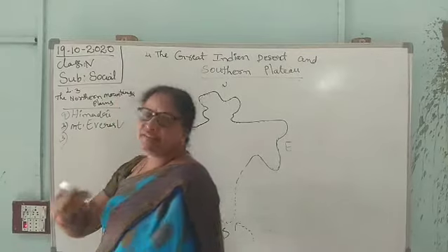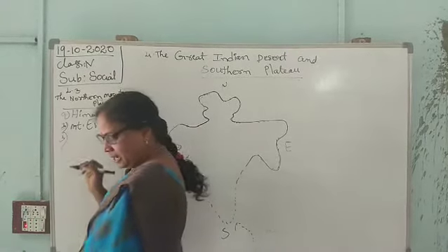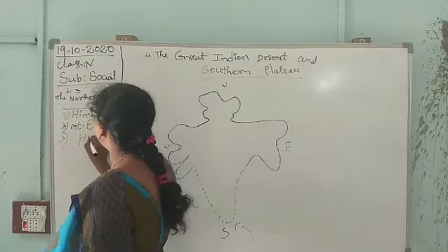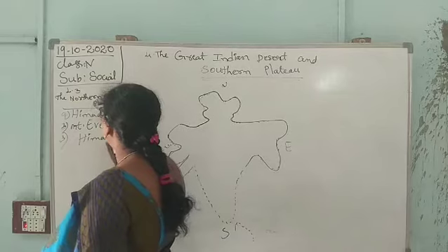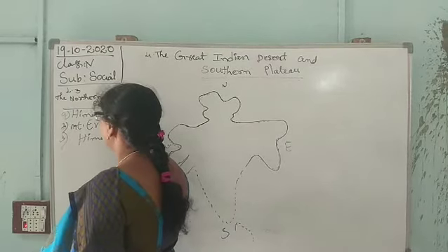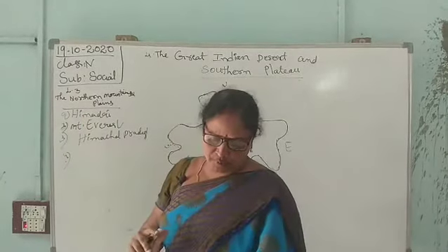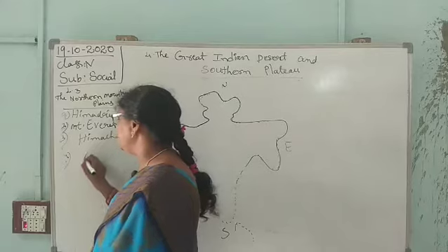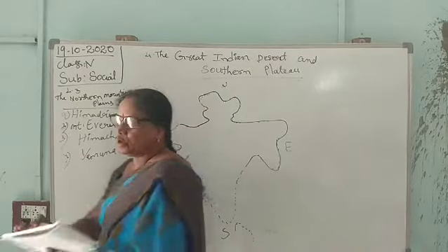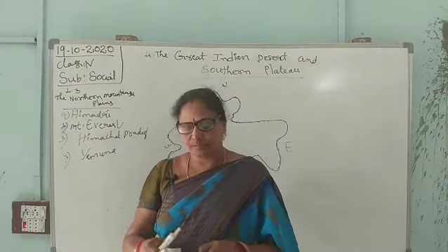Pass means the way in the middle of the mountains. It is a pass, Rohtang Pass. It is in Himachal Pradesh. Okay. And the fourth one is, which is the most important tributary of Ganga? Yamuna is the most important tributary of the river Ganga. The river Ganga is the holiest river of Hindus.